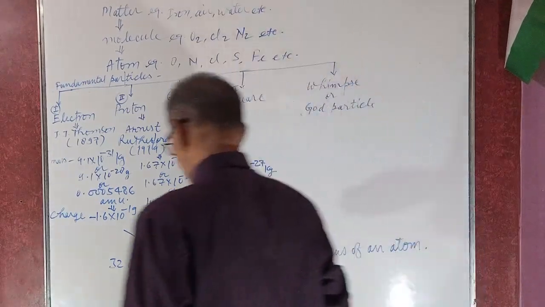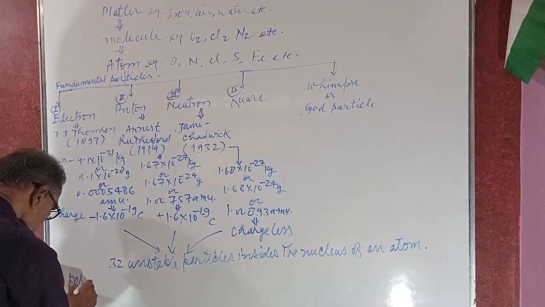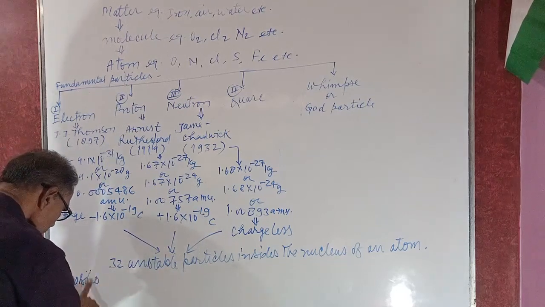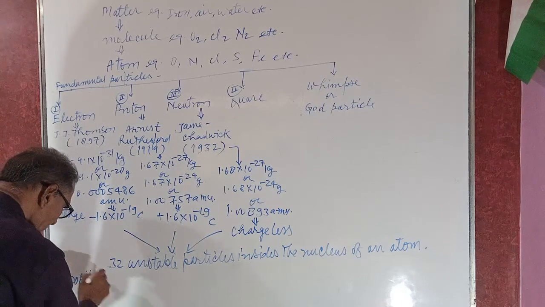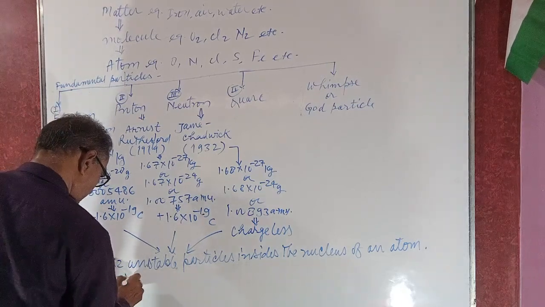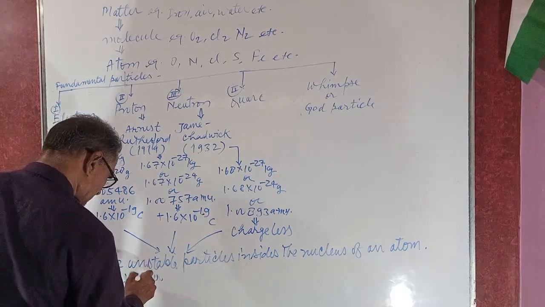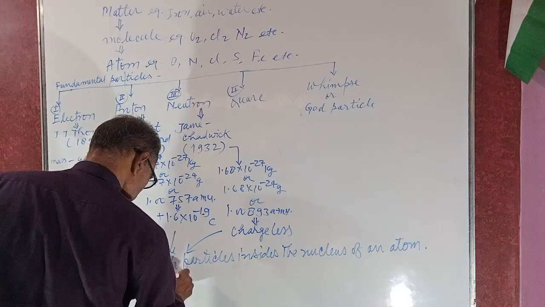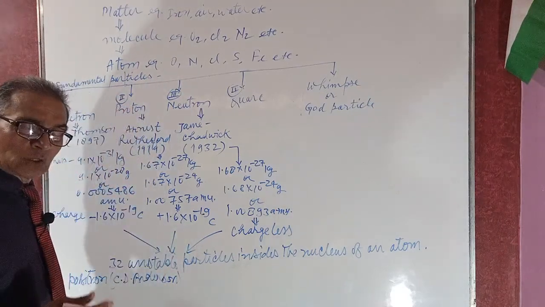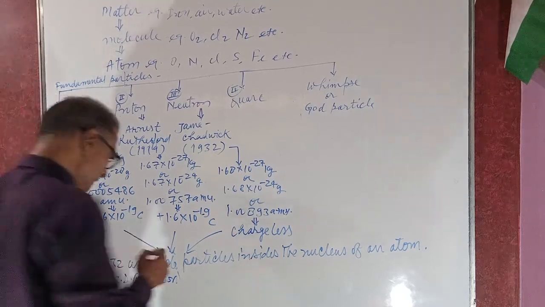Number first, it is said to be the positron, discovered by C.D. Anderson. It is a positive electron, meaning this positron has positive charge in nature.